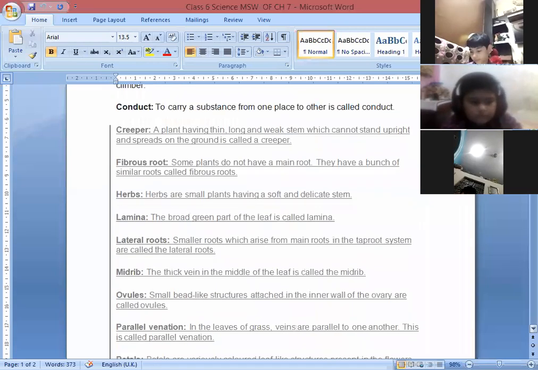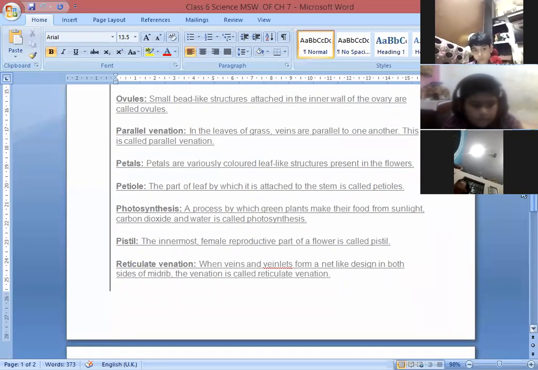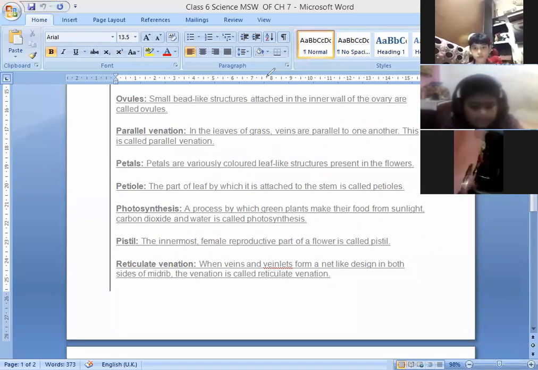Children, side by side, you can see the new words from your book even. Till midrib we have done. Okay. Let's continue with the next part now.